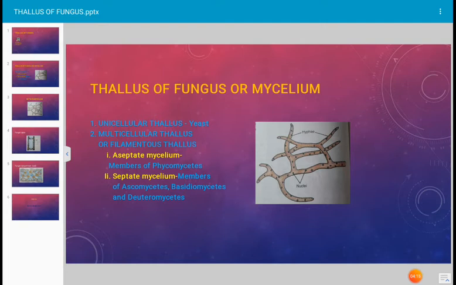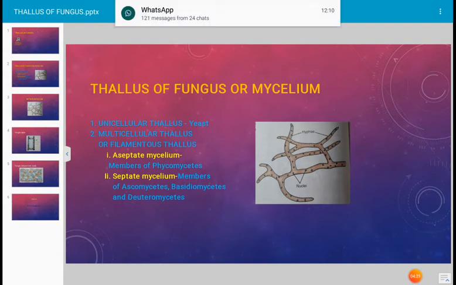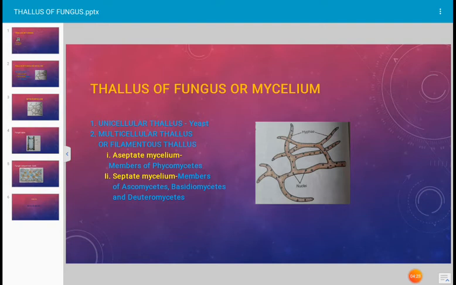The septate mycelium or septate thallus occurs in the fungi of Basidiomycetes, for example Agaricus, all Ascomycetes fungi, and Deuteromycetes fungi. Deuteromycetes means fungi imperfecti, in which the sexual reproduction is still not known. In many fungi, even Cercospora and Alternaria, all these are members of Deuteromycetes. In these, the septate mycelium occurs.